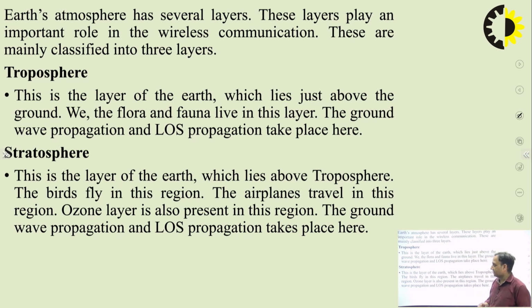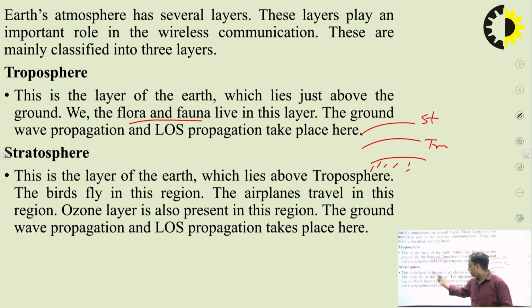So what are the different layers? As I said, the first layer is the troposphere, which is very near to the Earth's surface and lies just above the ground, and flora and fauna live in this layer. Ground wave propagation and LOS propagation take place in this region. Above the troposphere is the stratosphere, the layer of the Earth which lies above the troposphere.